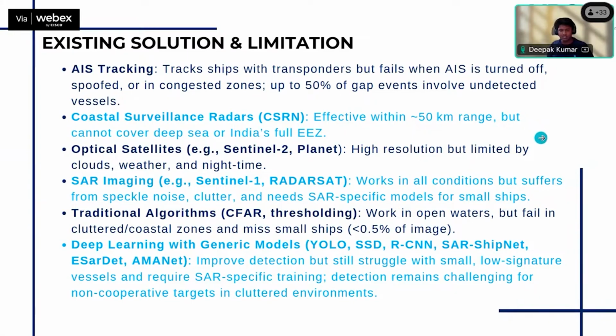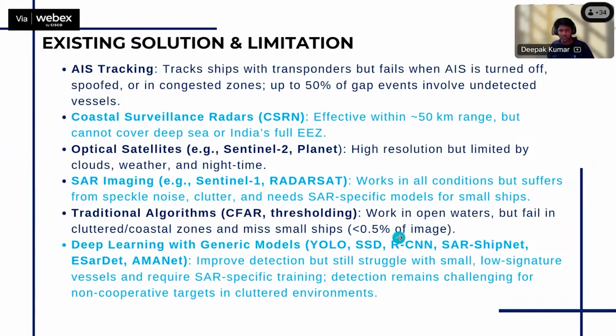So SAR images are used. SAR images are taken by Sentinel-1 satellites. These can take images even at night, in different weather situations, even if there are clouds. But they are very noisy and have clutter, so small ships get hidden in the noise of the images. A traditional method used for detecting ships from SAR images is called CFAR. This method detects ships, but small ships still can't be seen in these images.